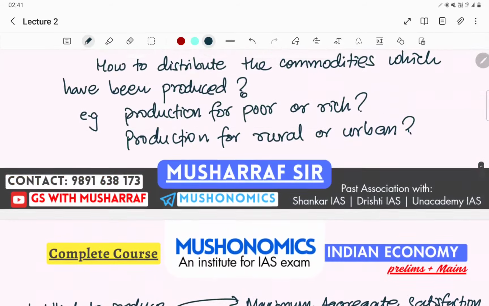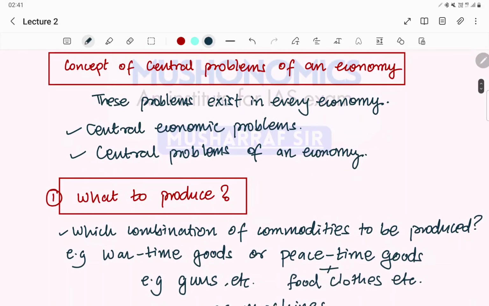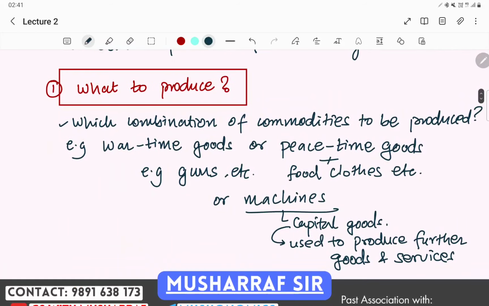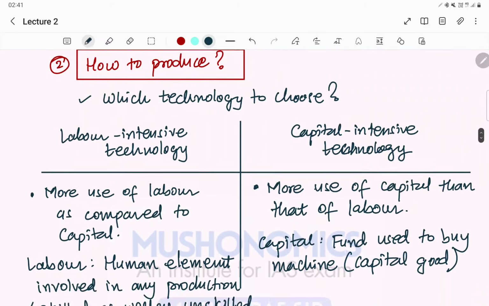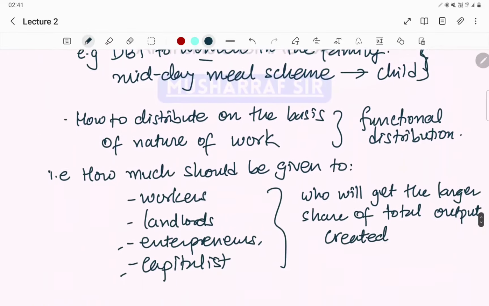What we have discussed today is central problems of economy. Quickly I will revise this concept. These problems are there in every economy, that's why they are also known as central problems. Number one, what to produce: what kind of commodities we should produce. These problems occur because wants are unlimited and resources to satisfy those wants are limited. Second question is how to produce, whether to go for labor intensive or capital intensive. Third question was for whom to produce, the kind of distribution of the commodities, right?